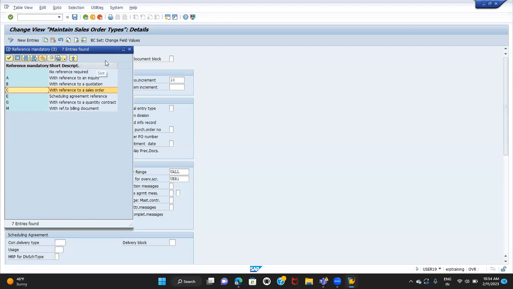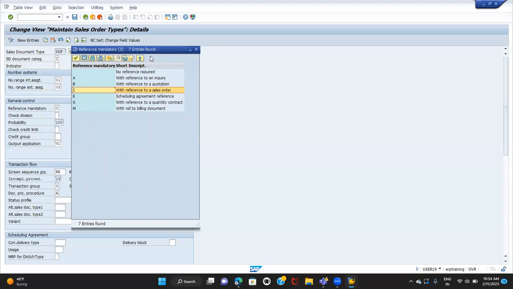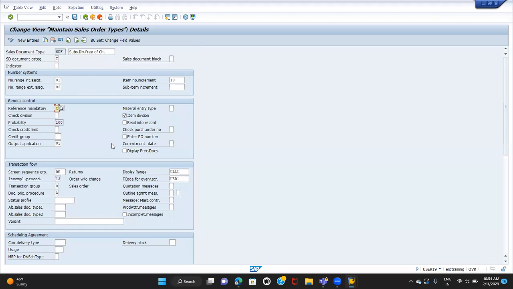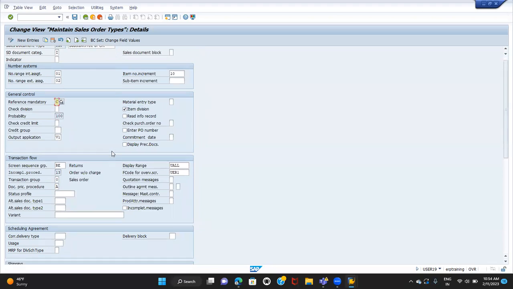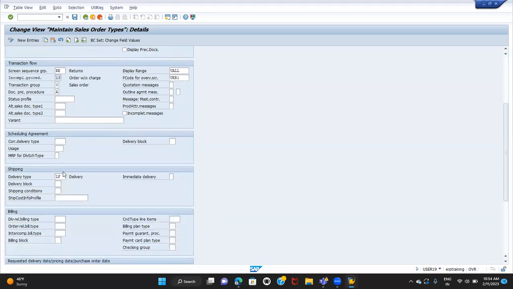As I told you, it is mandatory to create the free of charge order with reference to the returned order. So the system will show you a pop-up to enter the order number because of the setting only, order with reference to sales order. These are some of the important settings you need to remember here in the SDF. And coming down, regular delivery type.